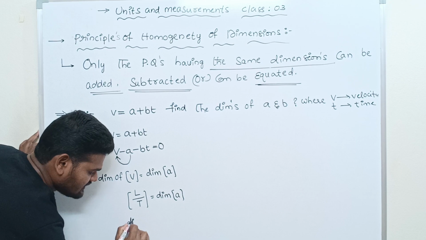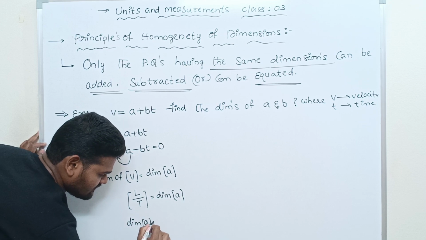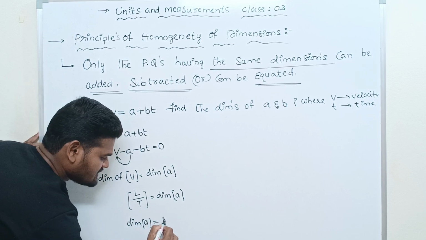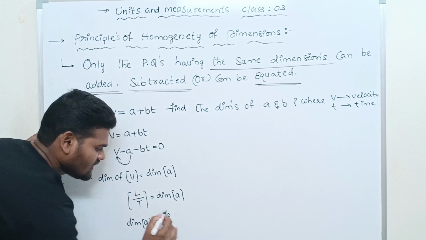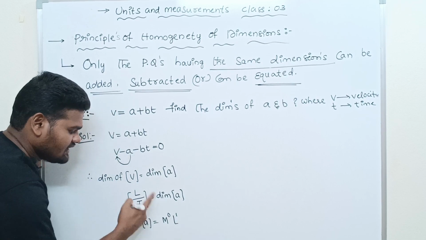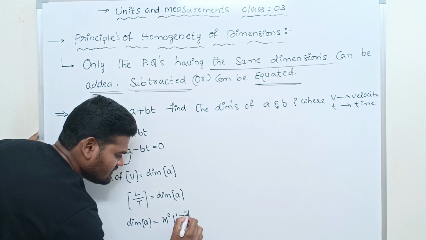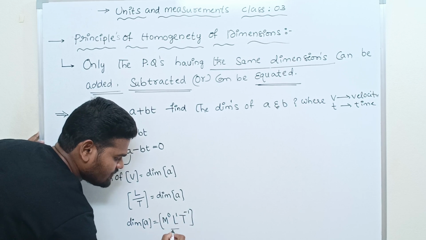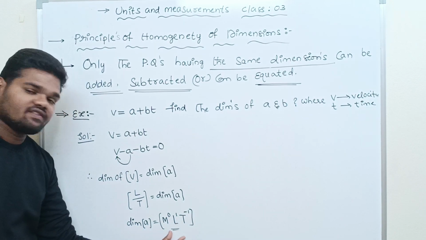Dimension of A. So what are the dimensions of A? No mass term is present, so mass power 0. L is there, L power 1. T comes to the denominator, so T power minus 1. So this is the dimension of A.